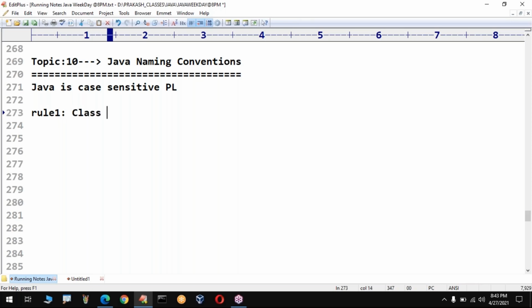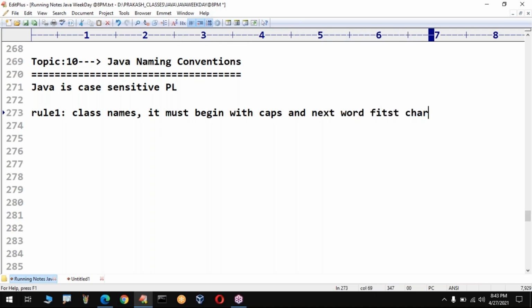While defining class names, it must begin with caps. And the next word's first character is also caps, and so on. So in Java, class names compulsorily must begin with caps, and the next word's first character is also caps, and so on. This process will be repeated.